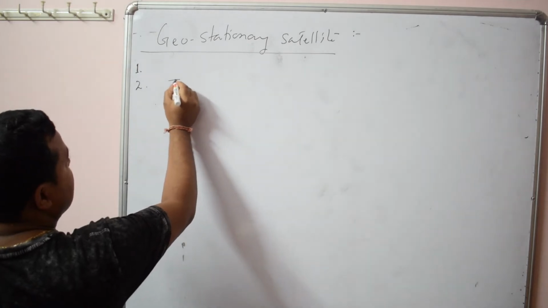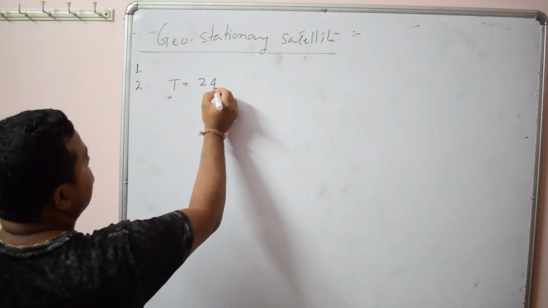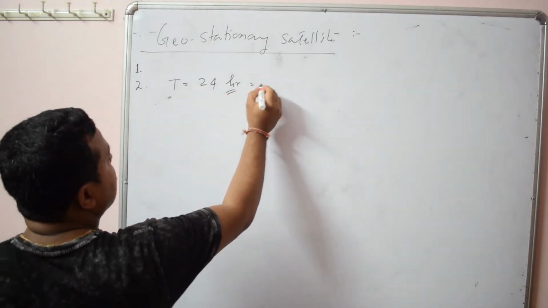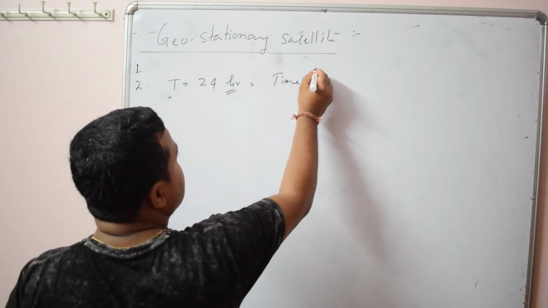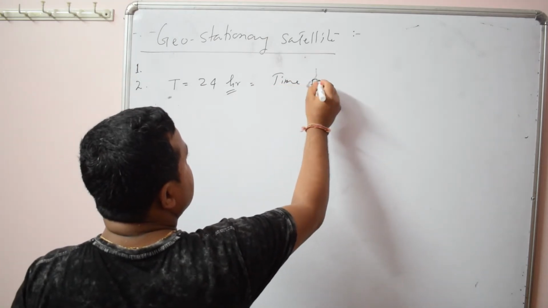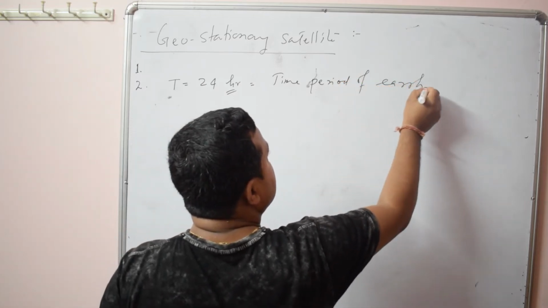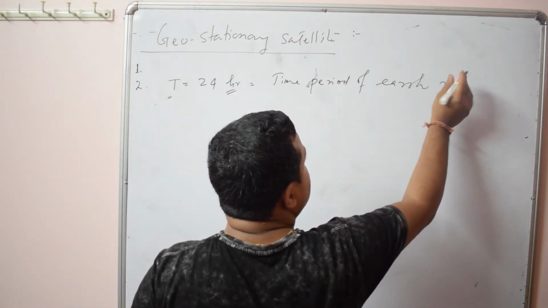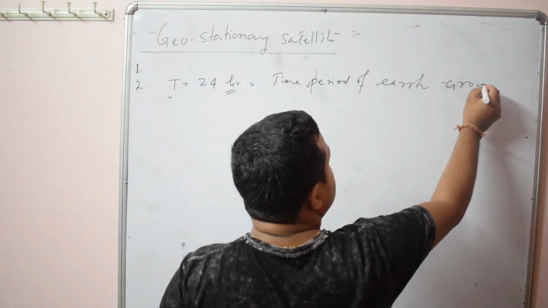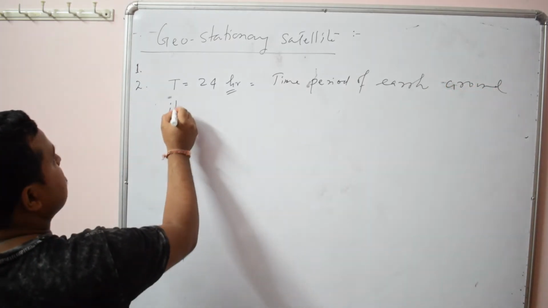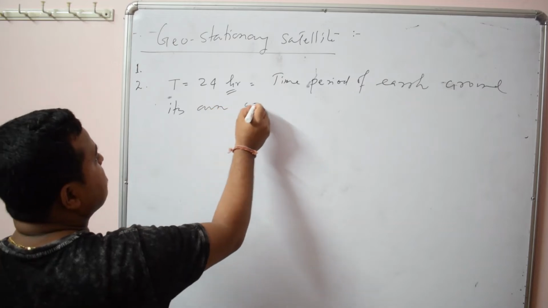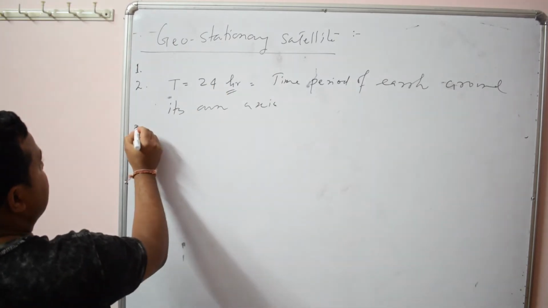That is, the time period of the satellite should be 24 hours, which is equal to the time period of the earth around its own axis.